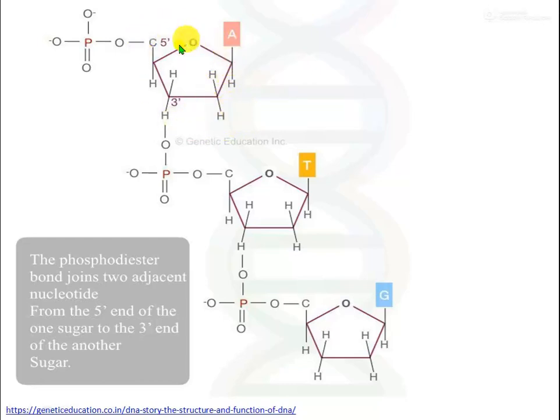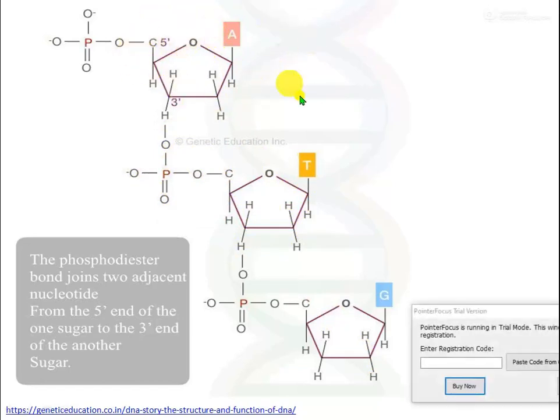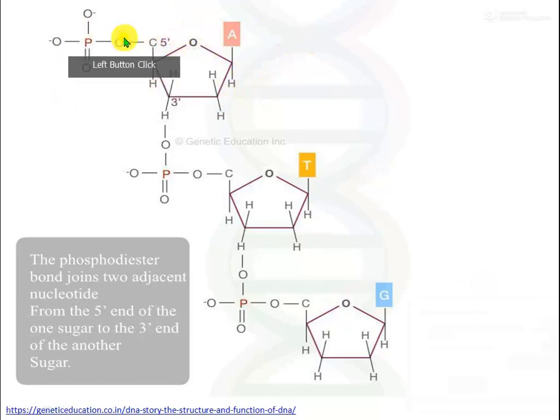This is deoxyribose sugar, in deoxyribonucleic acid, and there is a 3 prime OH, and this OH bonds with another nucleotide. So DNA is always 5 prime to 3 prime. Why? Because the head portion of this DNA is the 5 prime phosphate, and the last part of this DNA is the 3 prime OH.